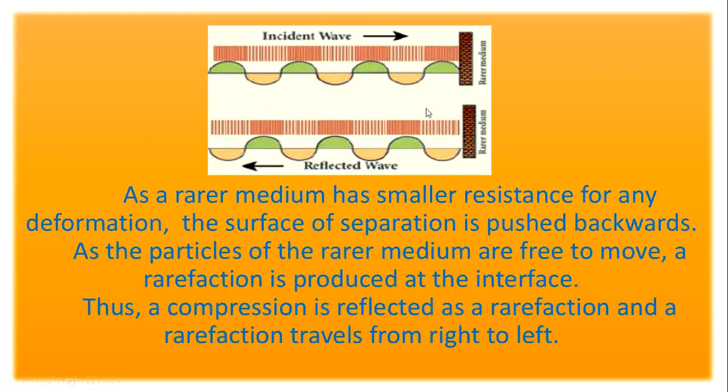Whereas in a denser medium a compression is produced, here the rarefaction is produced in which medium? Rarer medium. In the rarer medium, rarefaction is produced. Thus a compression is reflected as a rarefaction. The compression reaches the wall and in the reflected wave the rarefaction travels. So the compression is reflected as rarefaction, and the rarefaction travels from right to left.